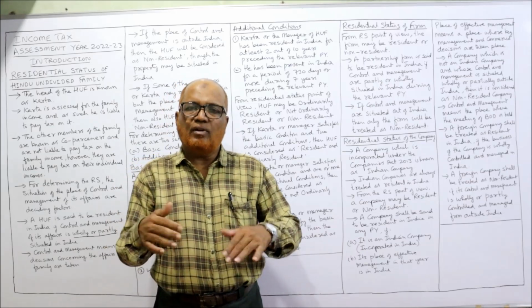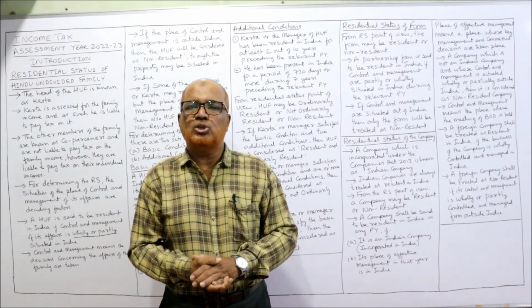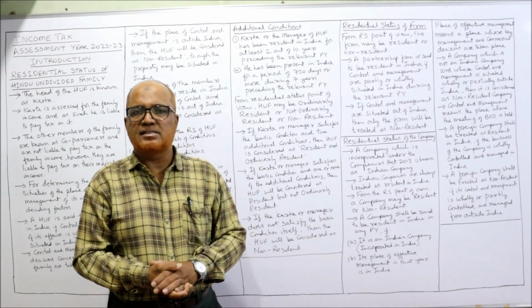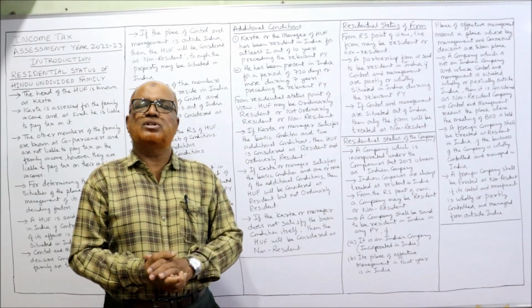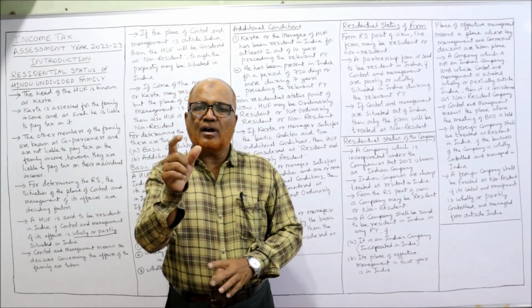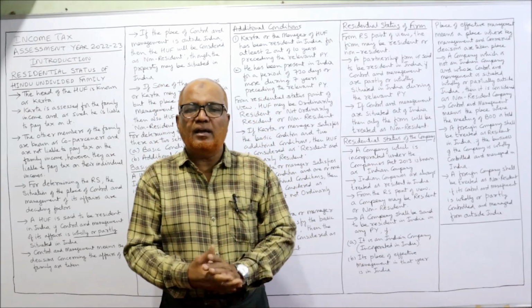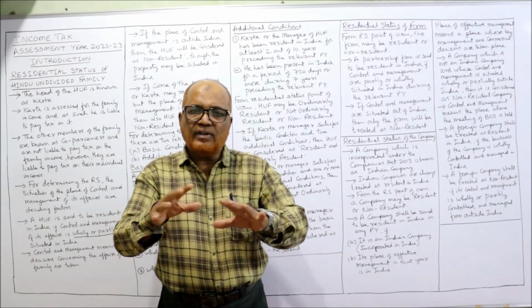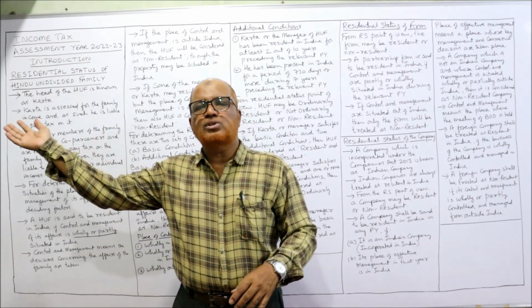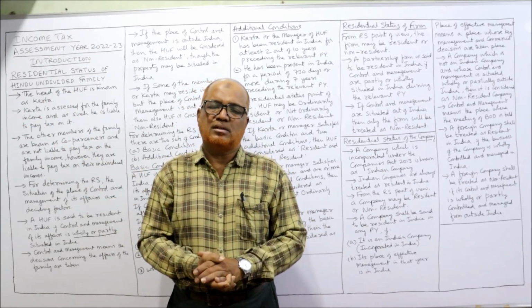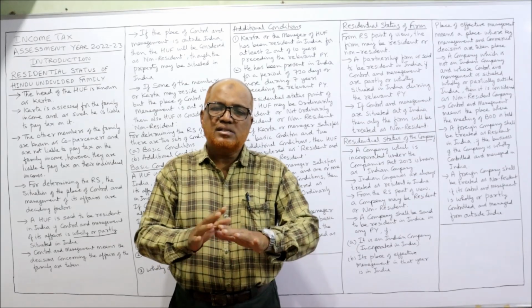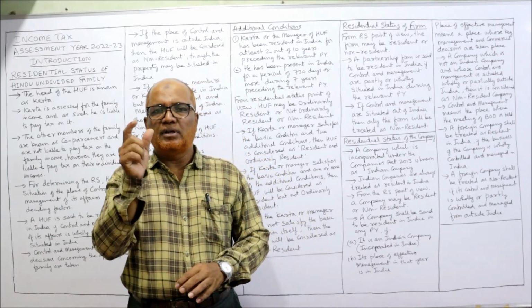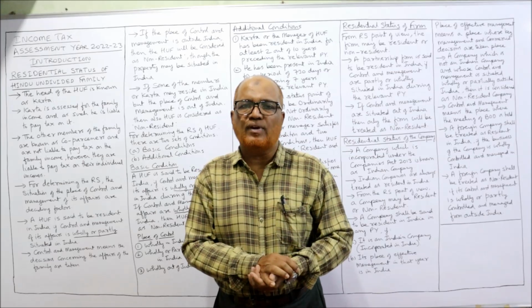That's it. And one more thing, last, every artificial juridical person like municipalities, etc. Again, the provisions are the same. If the control and management is completely in India or partly in India and partly outside India, it's a resident. If the control and management is completely outside India, it's a non-resident. That's all. This is the end of the discussion on determining the residential status.